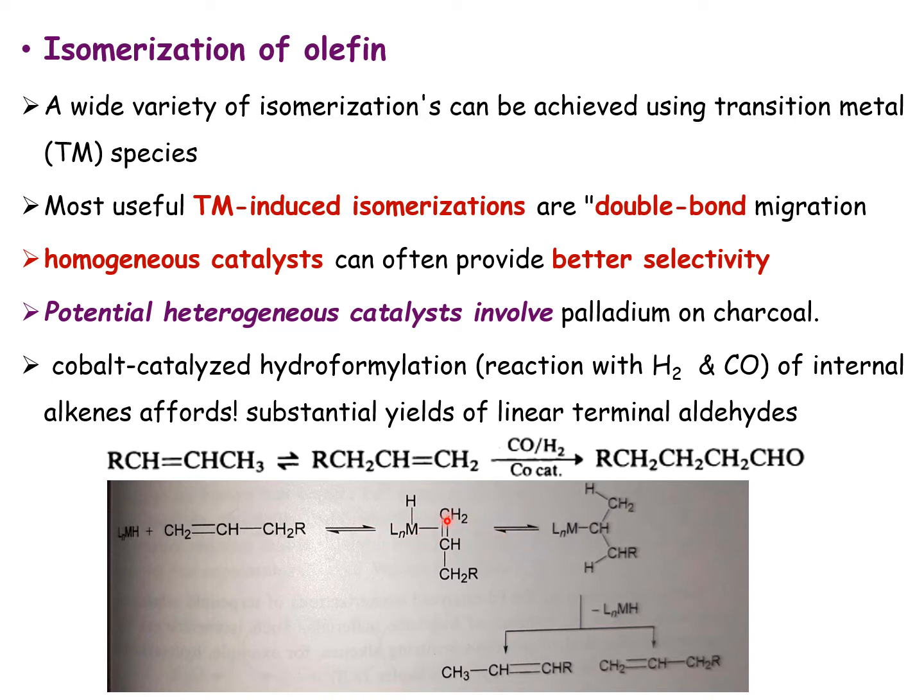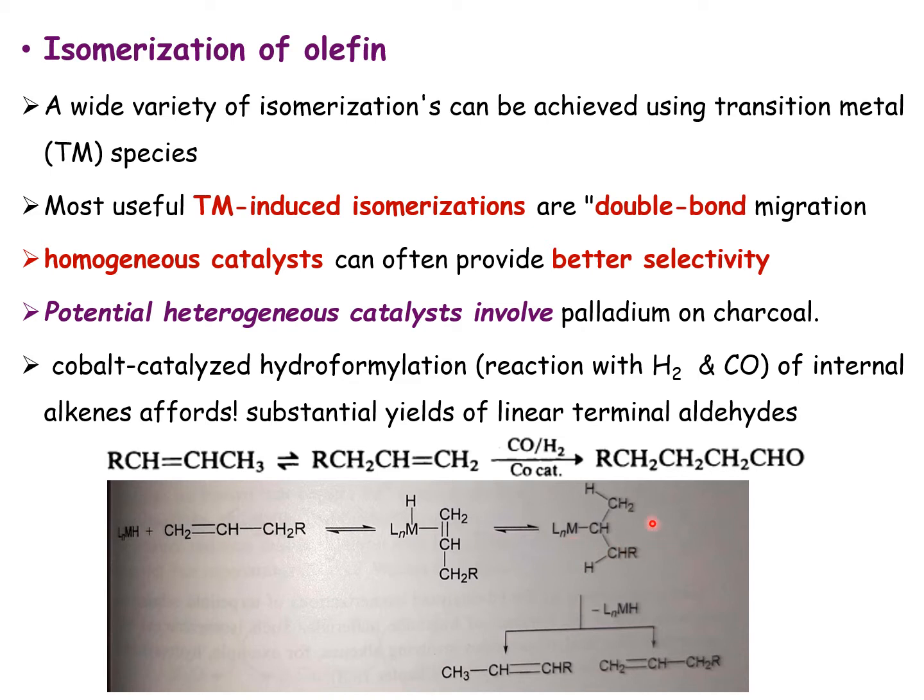Whenever there is a metal hydride, migratory insertion will happen, following the Markovnikov rule, that is, the hydrogen adds to the carbon having more hydrogens, and insertion happens, forming the metal alkyl intermediate.